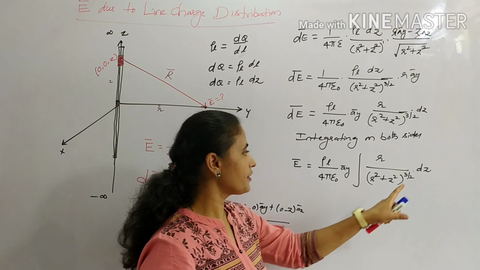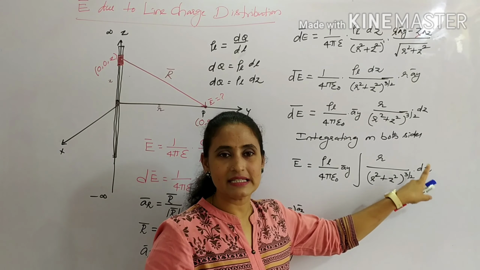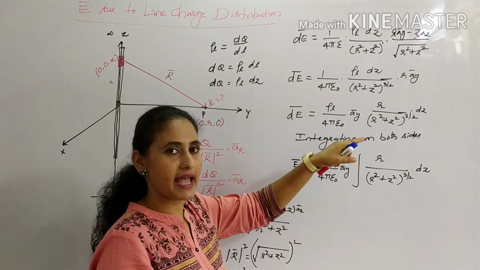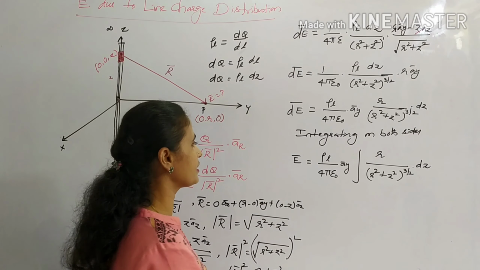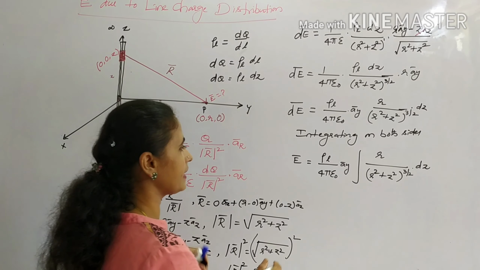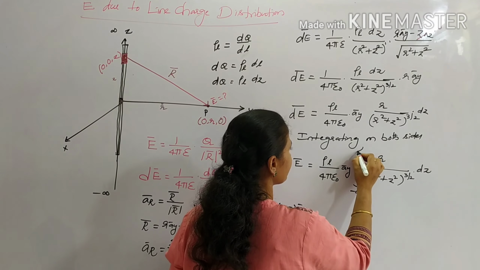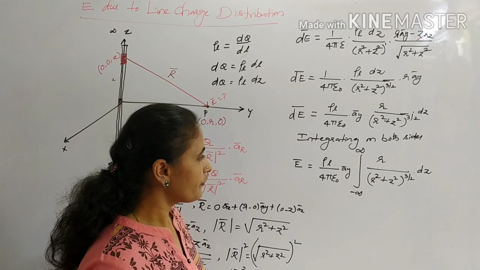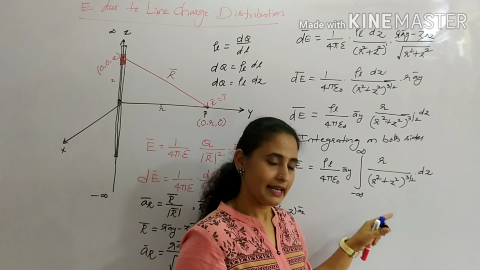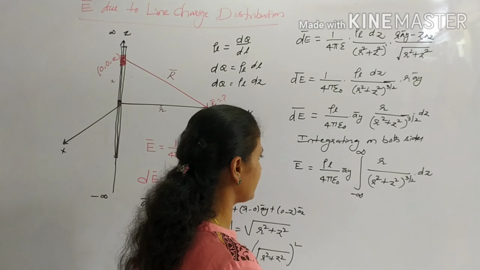Now this is an integration with respect to z, so the limits of z are from minus infinity to plus infinity. So we cannot directly simplify this one. Let us go for the substitution or replacement method of integration.